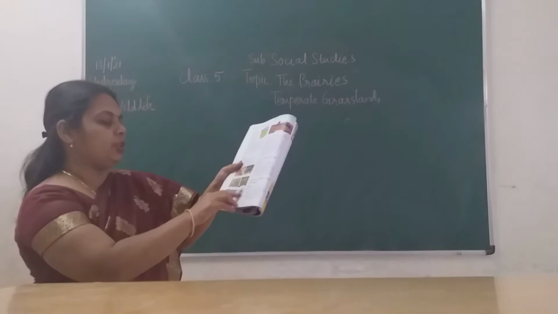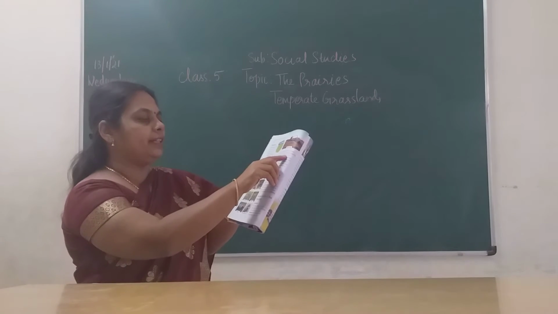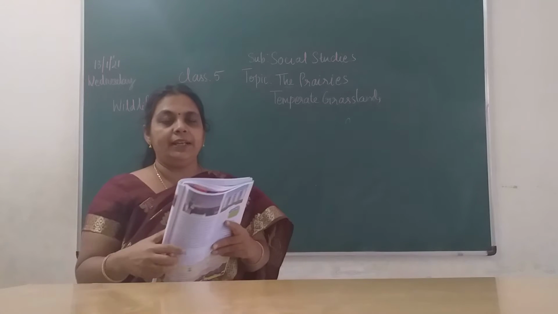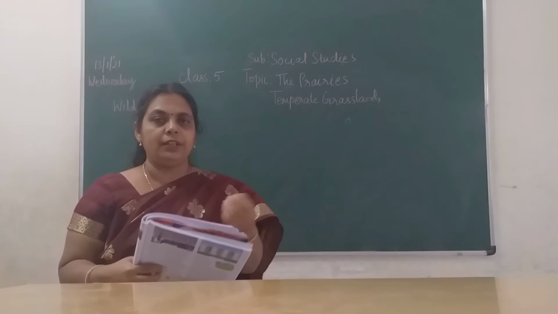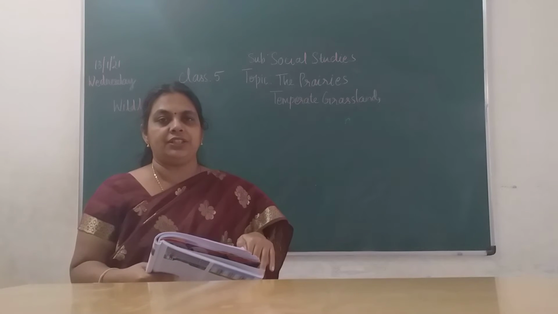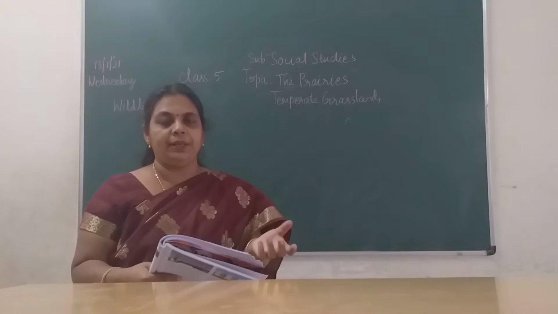In your book also pictures are given, children, deer and antelope, and then burrowing animals. Burrowing animals means they will dig a hole on the land and stay inside that, children. So you could have observed a rat or sometimes a rabbit like that.